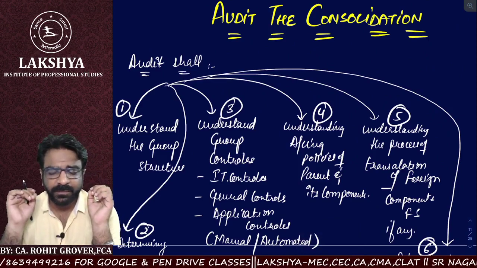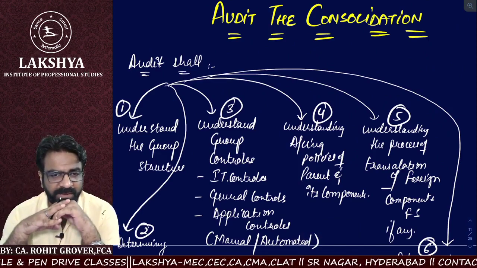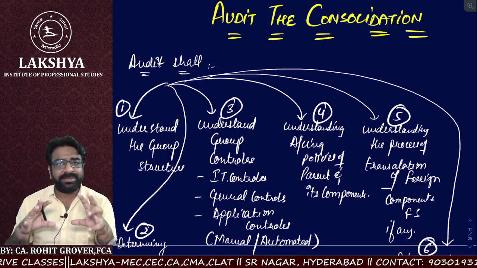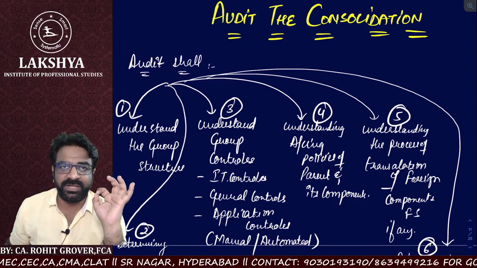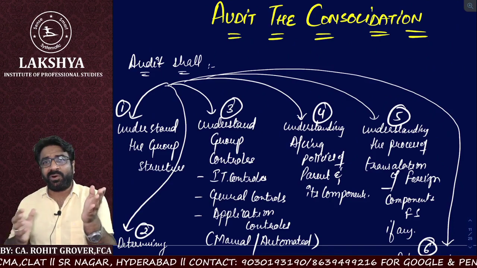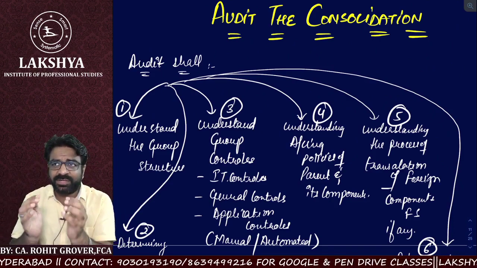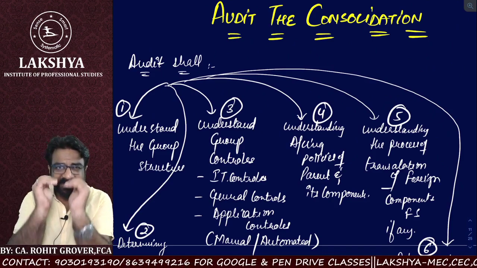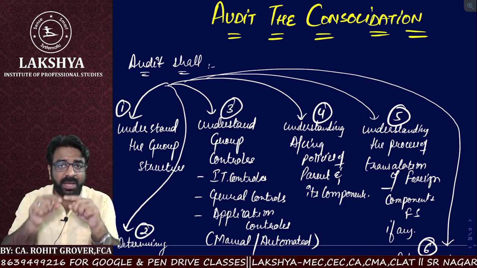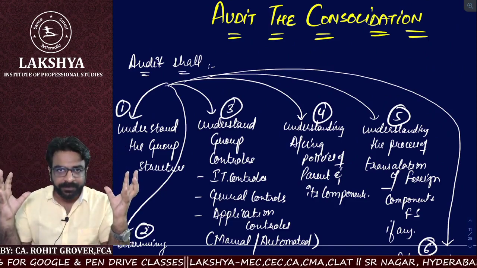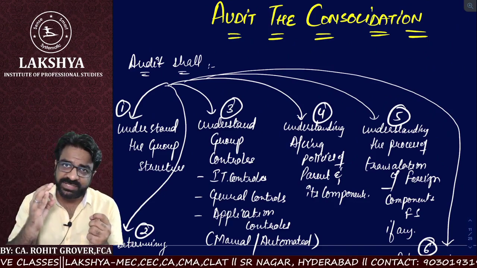Now see, you are an auditor of a parent company. Am I correct? You are an auditor of a parent company, but at the same point of time, you are an auditor of consolidated. So when you were the auditor of only the parent company, your responsibility was restricted to understanding the structure of the parent and the controls of the parent company. But now your responsibility is bigger. You are an auditor of consolidated financial statements.